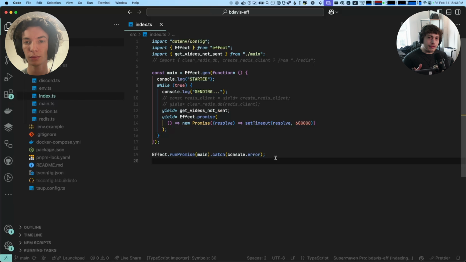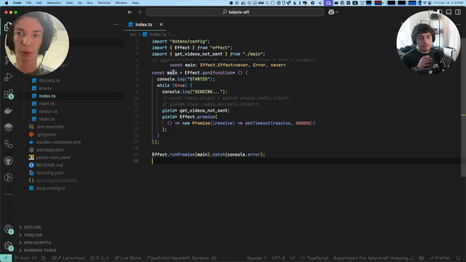If you're not familiar with Effect, it's worth going over the very basics real quick. Effect is often made up of these effects, which are just functions with three return types. The first one is the success type, the second one is the error type, and the third one is the dependencies type. So Effect is a lot of things, and it's actually quite hard to describe.